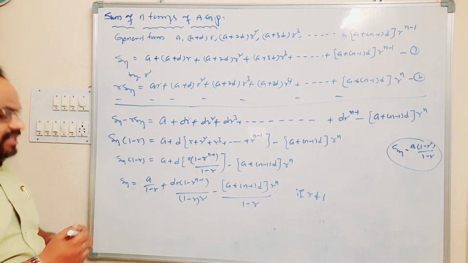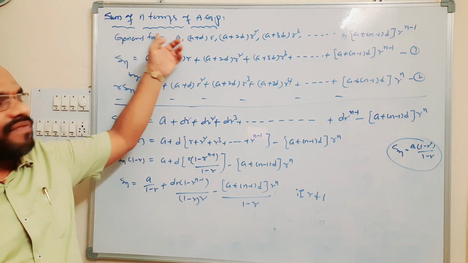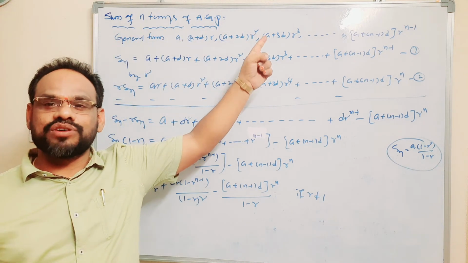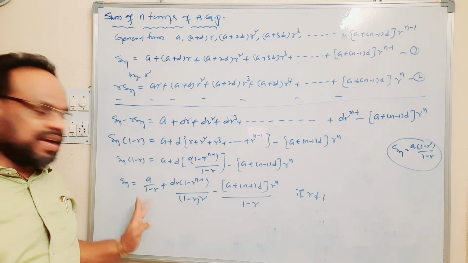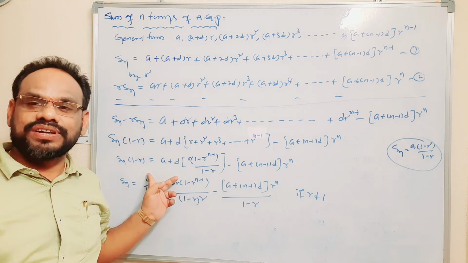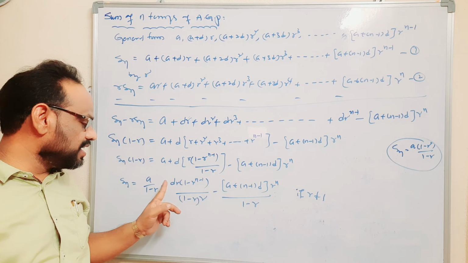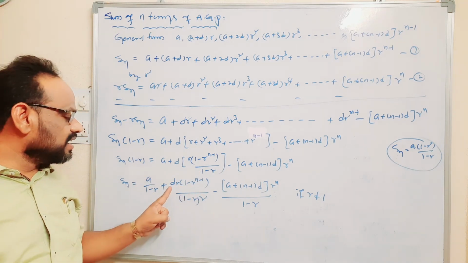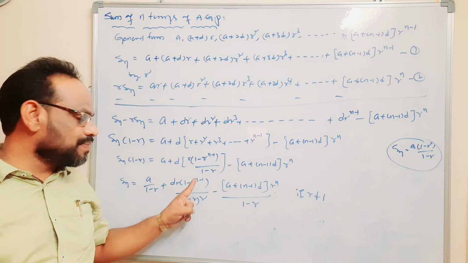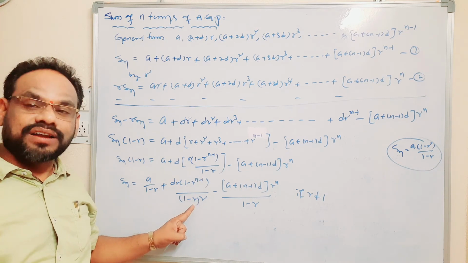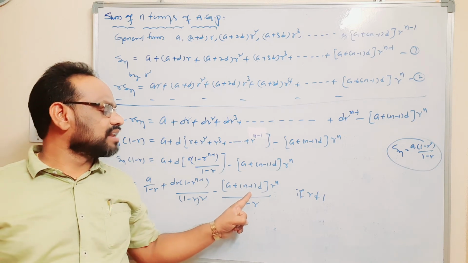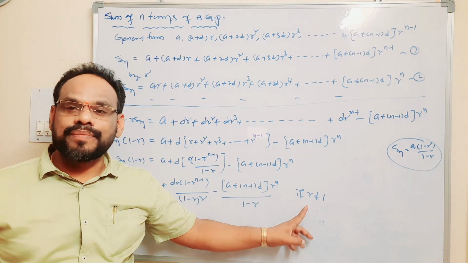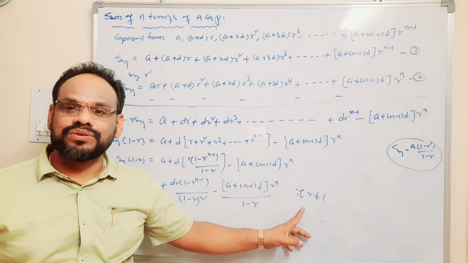The sum of n terms of an arithmetico-geometric progression. Sn is equal to a by (1 minus r). Here a means the first term, r means the common ratio and d means the common difference. So Sn is equal to a by (1 minus r) plus dr into (1 minus r to the power n minus 1) upon (1 minus r) whole square, minus (a plus (n minus 1) into d) into r power n by (1 minus r), if common ratio r is not equal to 1.